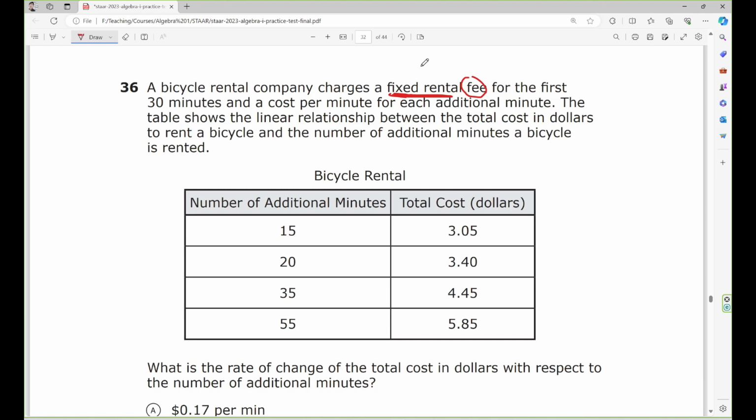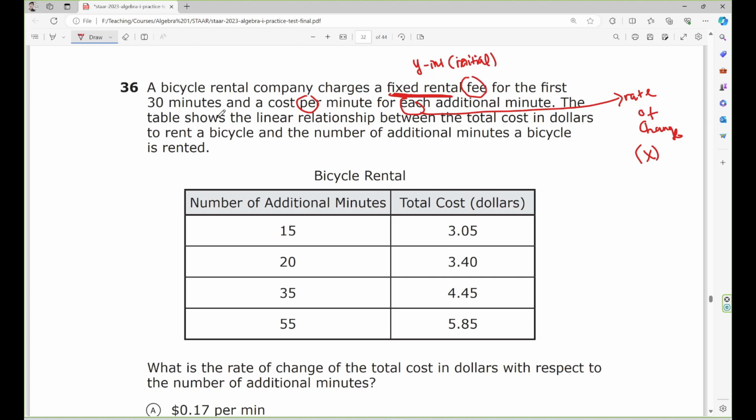So the fixed fee should be the y-intercept, or the initial value. The word per tells us this is the rate of change, and you need to put the variable after the rate of change.